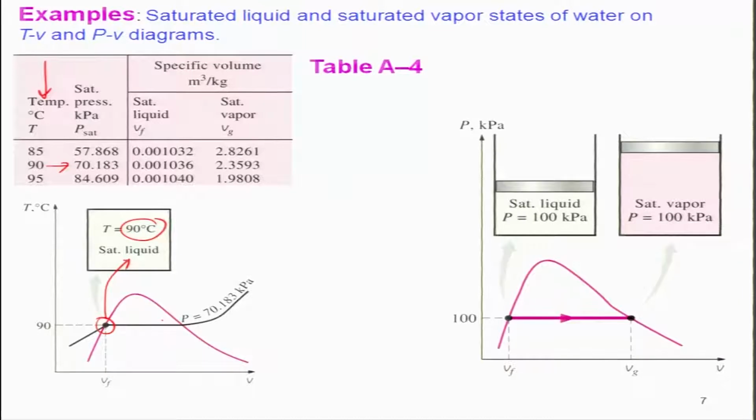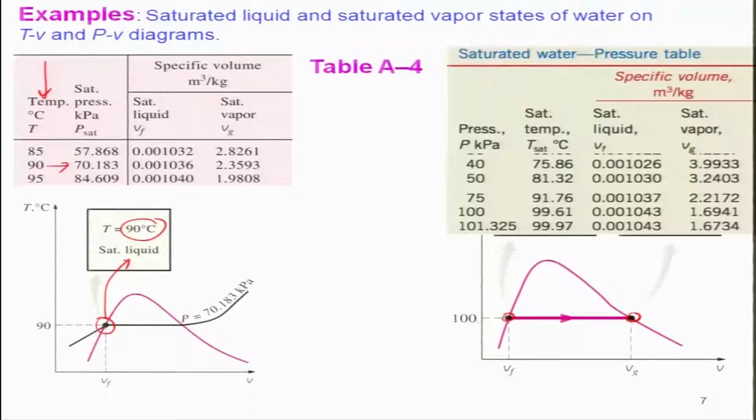As I said, for a given pressure-volume table or temperature-volume table, these 2 points at the end, one corresponds to saturated liquid, one corresponds to saturated vapor. For the case of, let us say, 100 kilopascal, you have a saturated liquid here and saturated vapor here. Of course, the volume will be substantially larger than the one contained by saturated liquid. So for 100 kilopascal, you will be looking at the pressure table.